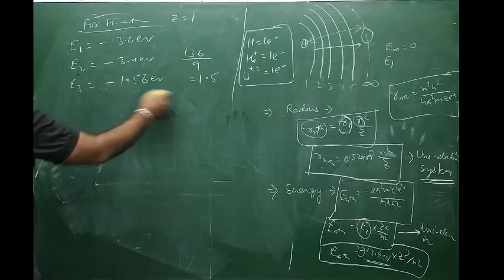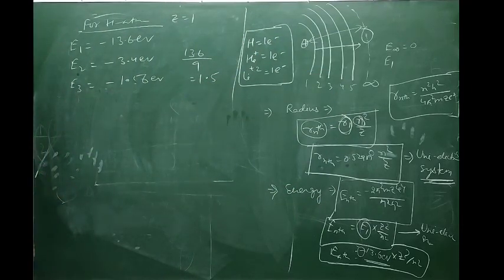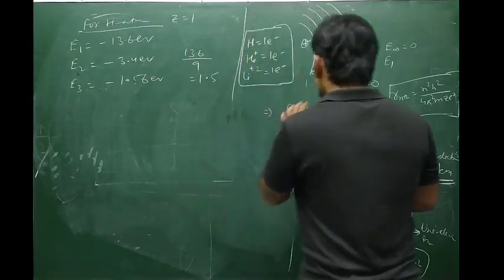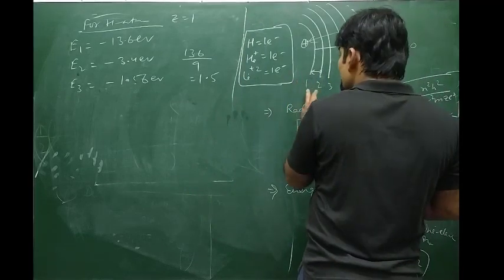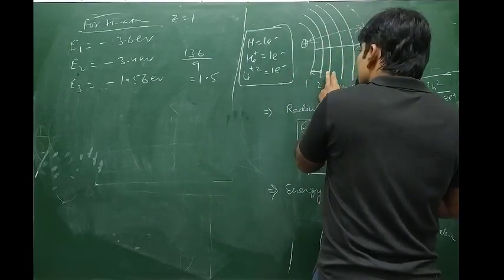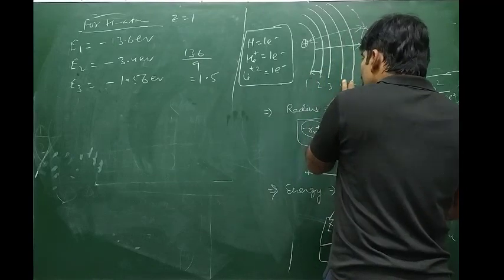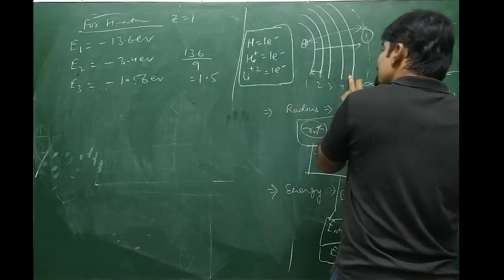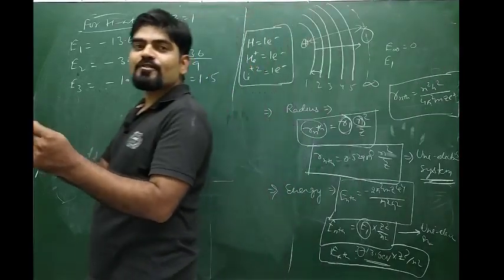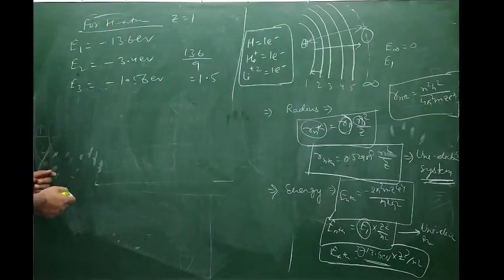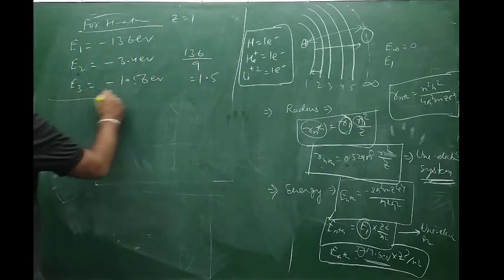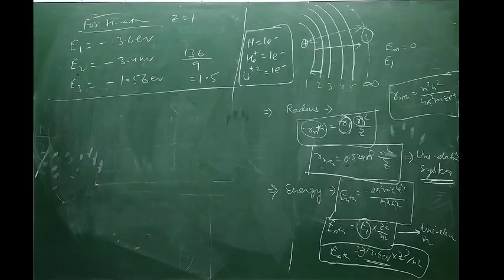Alright. So like this we can calculate their energy expressions. We can find out the difference of energy between two shells also. Like, for consecutive shells we can calculate E2 minus E1, E3 minus E2, E4 minus E3, and also E3 minus E1, E4 minus E1. So the difference between two shells we can calculate, no problem. Whatever the demand of the question, accordingly we will solve it. Okay, this is about radius and energy expressions according to Bohr.